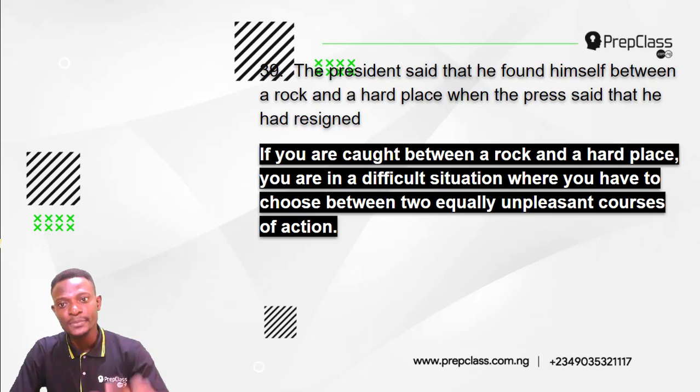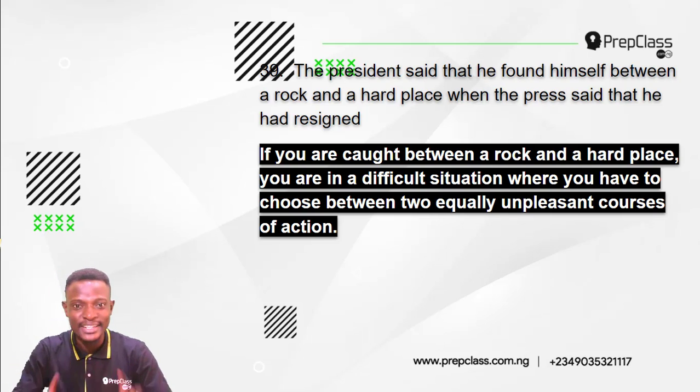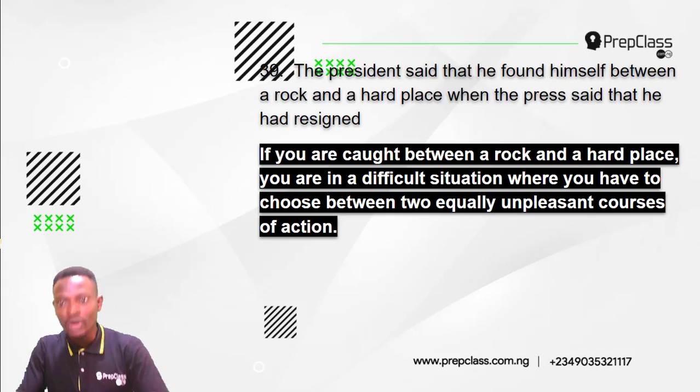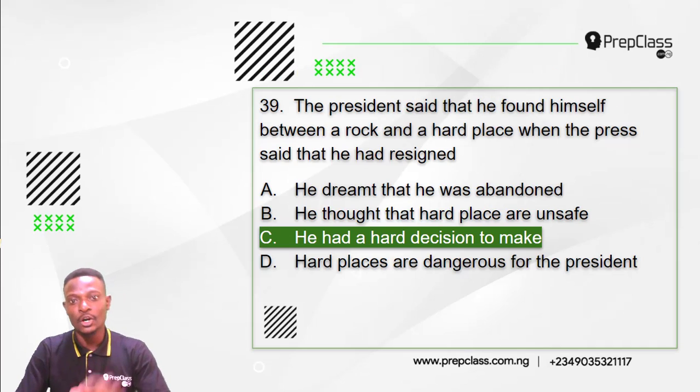Now, if you are caught between a rock and a hard place, you are in a difficult situation where you have to choose between two equally unpleasant courses of action. So now, the press had said that the president had resigned. So the president found himself between a rock and a hard place. Should he resign or should he debunk the information given out by the press? So the answer is option C.